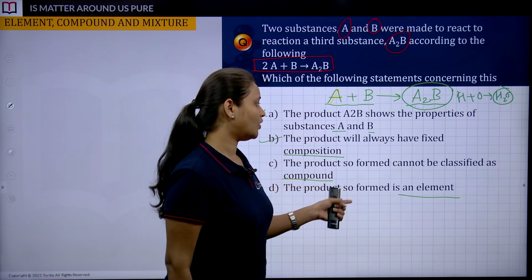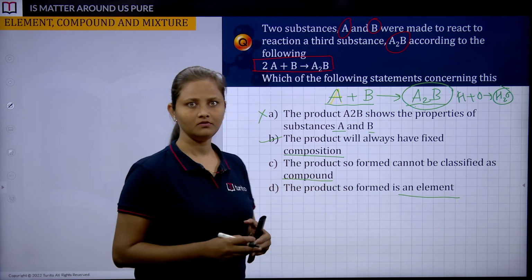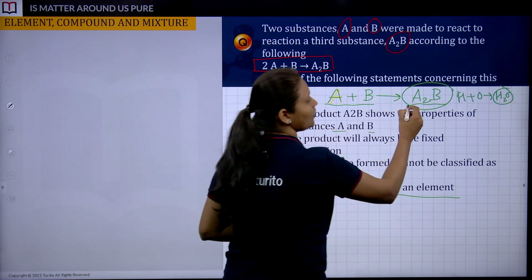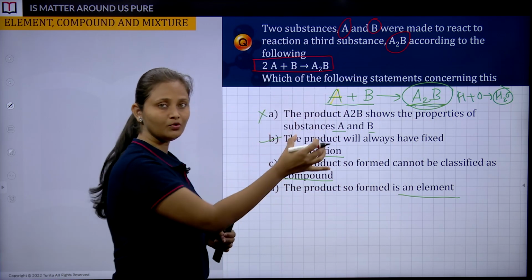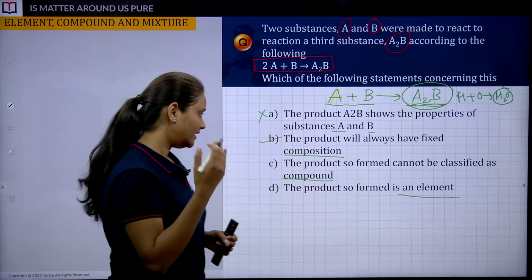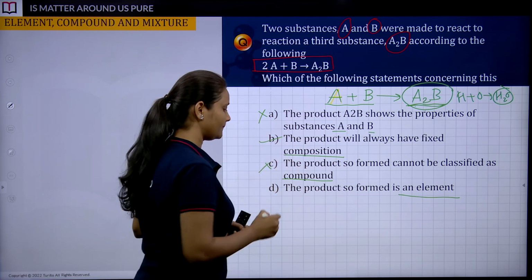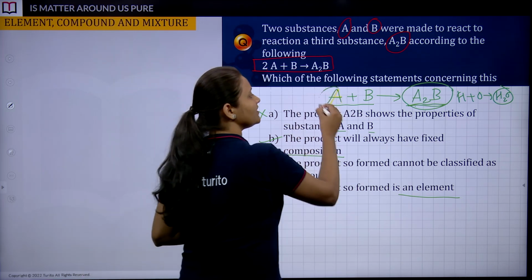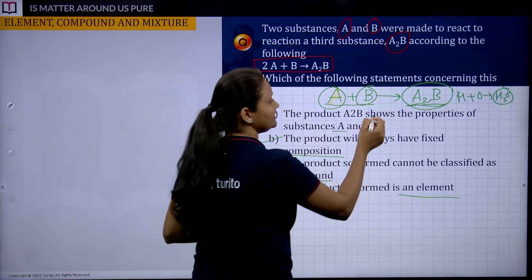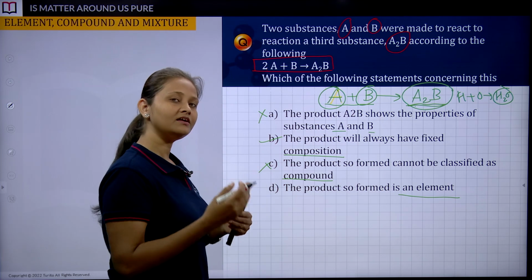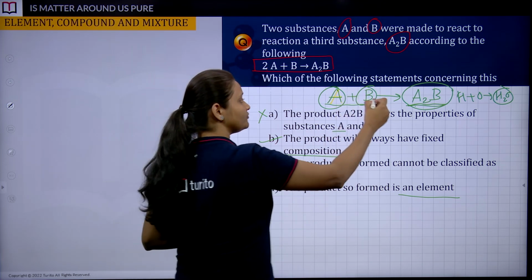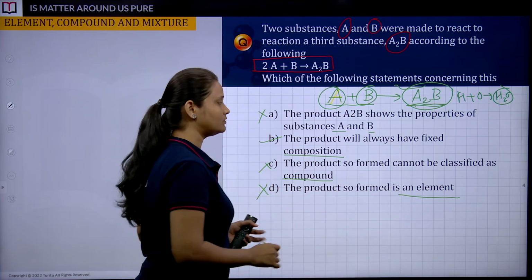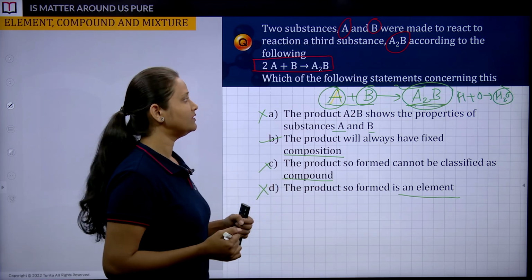The product so formed cannot be classified as a compound. Why not? Let's suppose we have obtained A2B with its definite chemical formula and its own set of properties. It is a compound, so this option is wrong. The product so formed is an element. Is it an element? A is an element, B is an element. When these two different elements react chemically with each other, they give you a compound and definitely not an element. That's why this is also wrong.